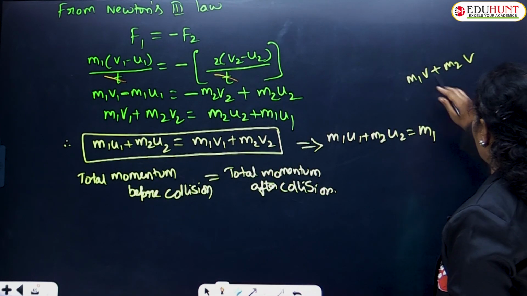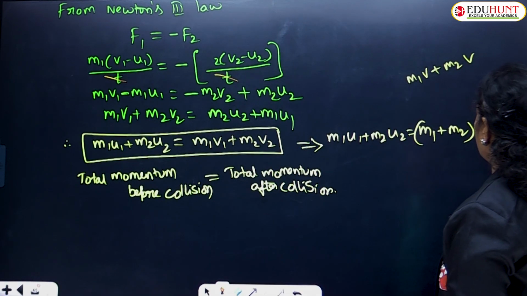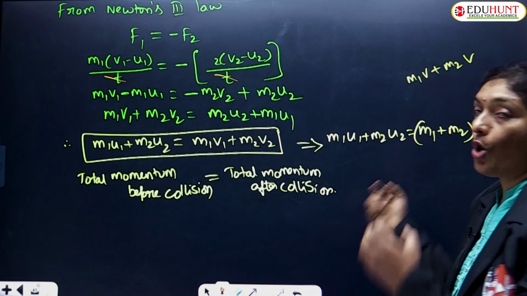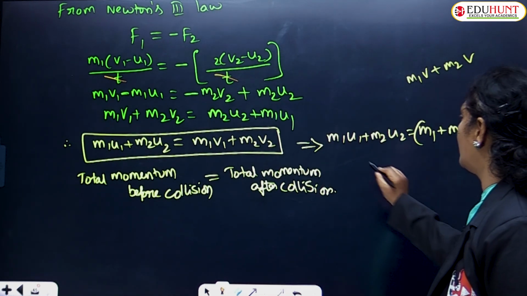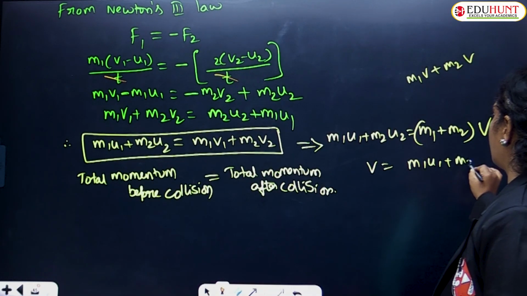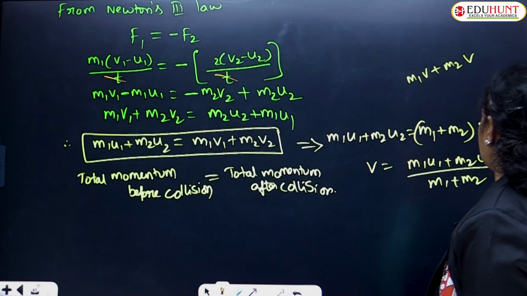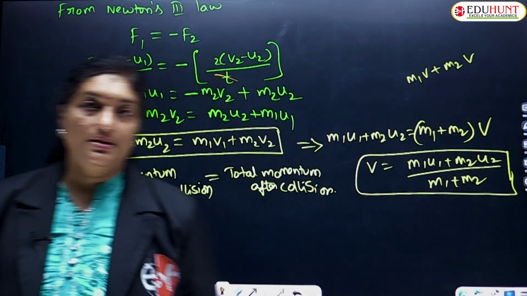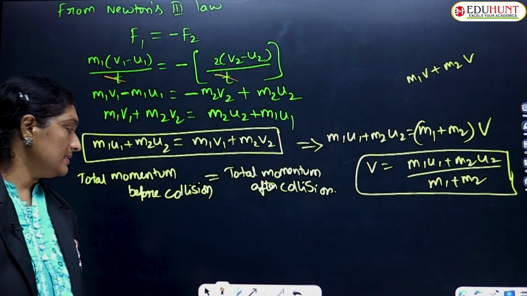If you take out v, you are left with m1 plus m2 into v. So the common velocity with which they move together can be written as v equals m1 u1 plus m2 u2 upon m1 plus m2. Remember this, children.